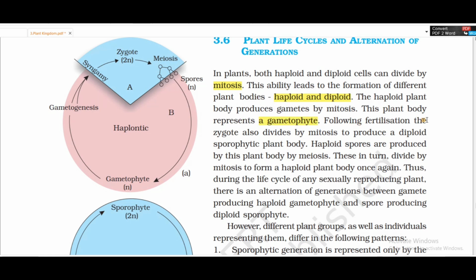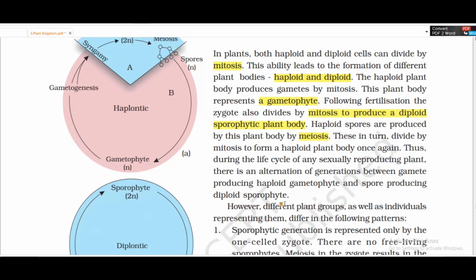Following fertilization, the zygote also divides by mitosis to produce a diploid sporophytic plant body. The haploid spores are produced by this plant body by meiosis. These in turn divide by mitosis to form a haploid plant body once again. Thus, during the life cycle of any sexually reproducing plant, there is an alternation of generations between gamete producing haploid gametophyte and spore producing diploid sporophyte.